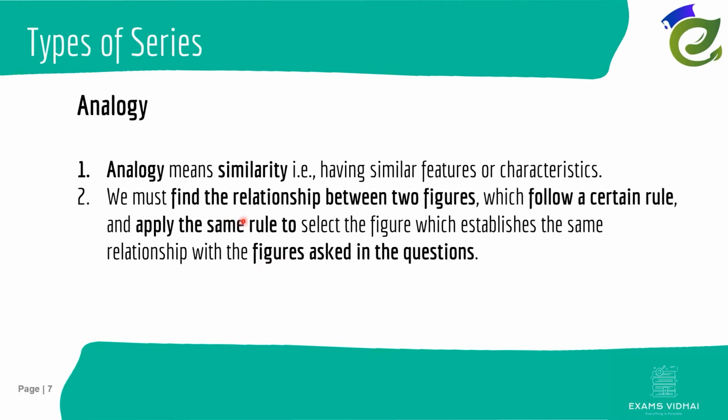So a pair would be given, we have to establish some relationship, find what rule is followed, and then the examiner gives some other figure, and for that figure, applying the same rule, we have to find out what will be its pair. I guess it will be more clear when we solve an example. So let's get to our example and see how analogy questions are to be solved.